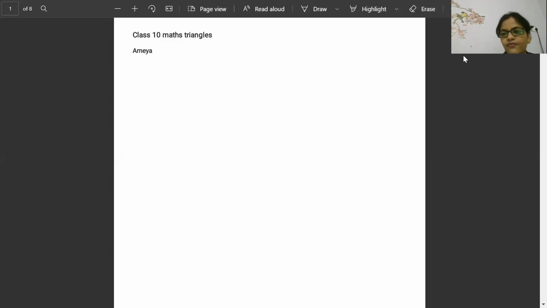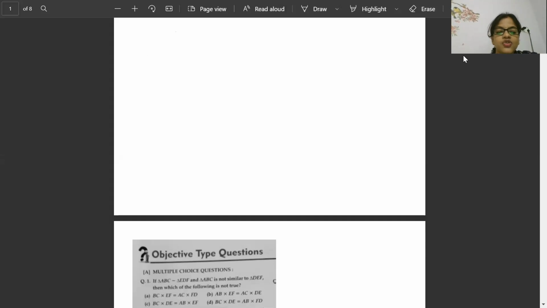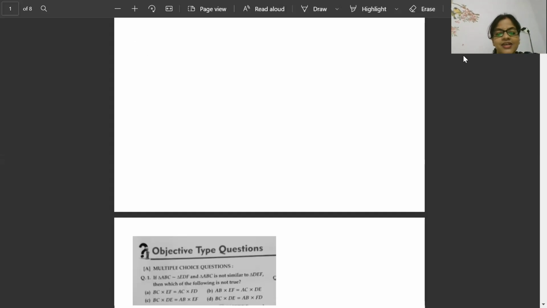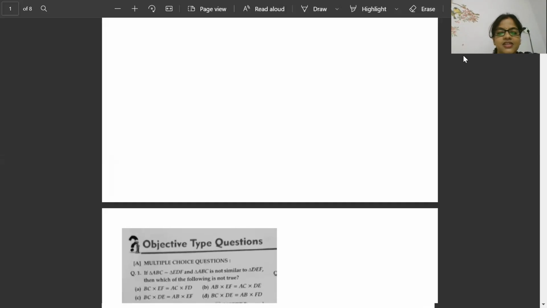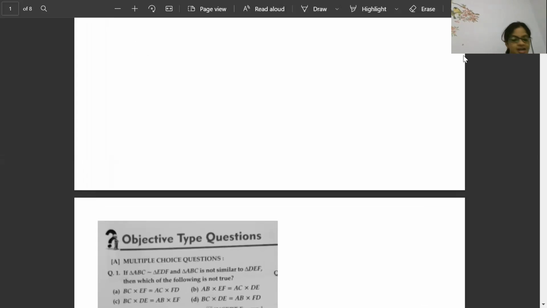Today we are going to do revision for the CBSE 2021 exam. The chapter is Triangles, and we will start with MCQ questions from there. My students are also starting to answer. They are very eager. So let's see the first question. It's a multiple choice question. I'll increase the size so that everyone can see the question. Ready everyone? Start, children.